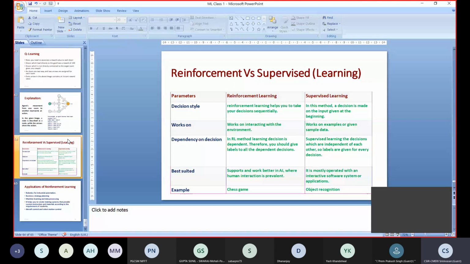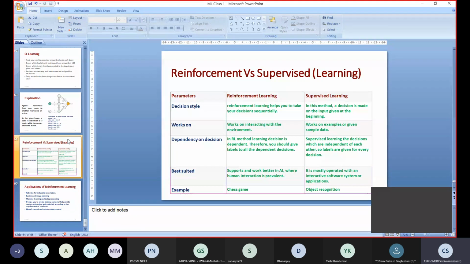So we have seen Q-learning before this slide. In this slide we will see the difference between reinforcement learning and supervised learning. With the help of some parameters we differentiate reinforcement learning from supervised learning.